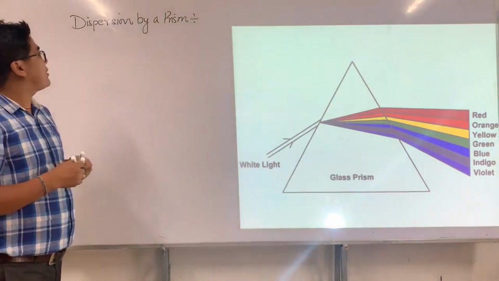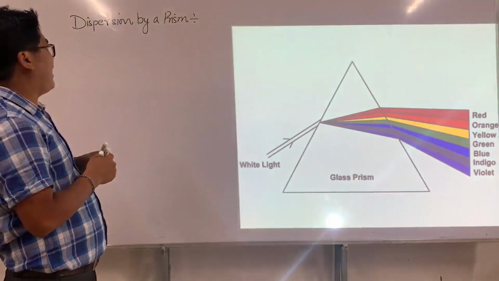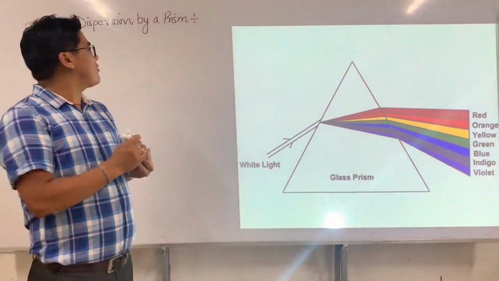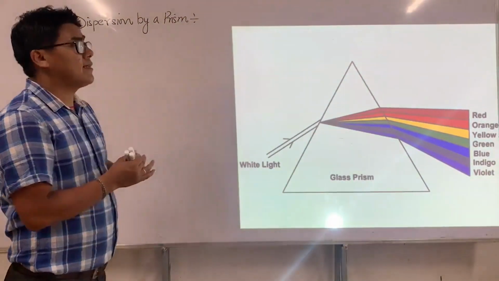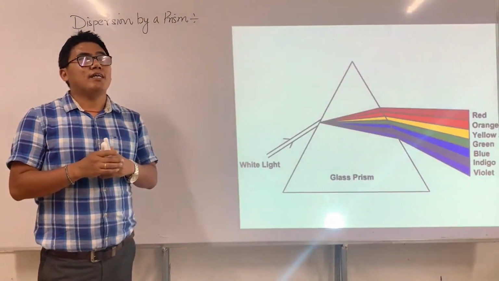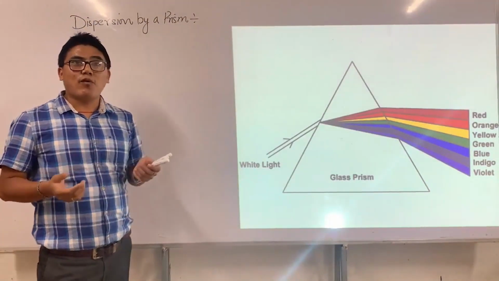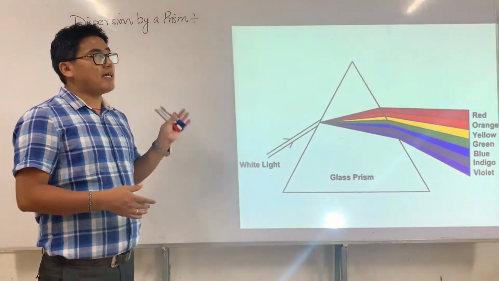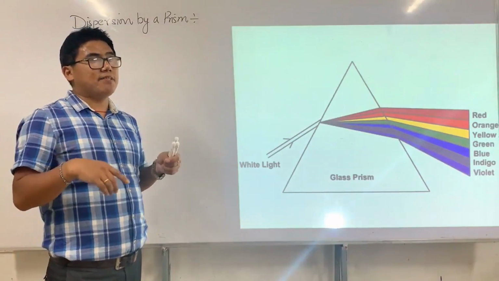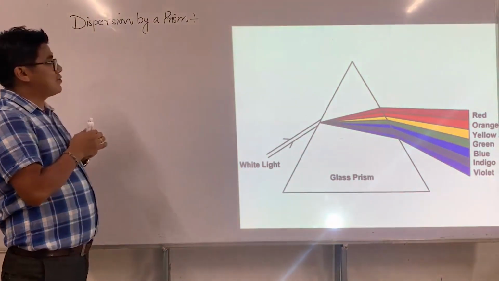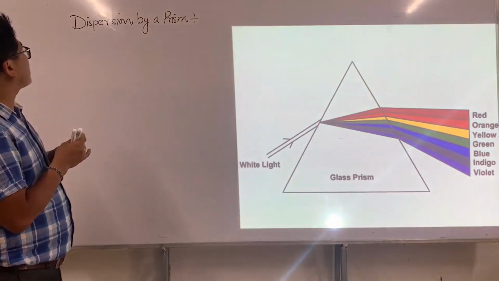Next, what I'm going to do is dispersion of light via prisms. You may ask, why not dispersion of light by a glass slab? A glass slab normally doesn't give dispersion of light. Maybe you have done this in lower classes. If time permits, I'll explain why a glass slab does not give dispersion. So now we are going to talk about dispersion.